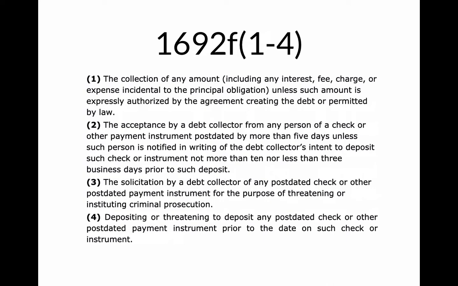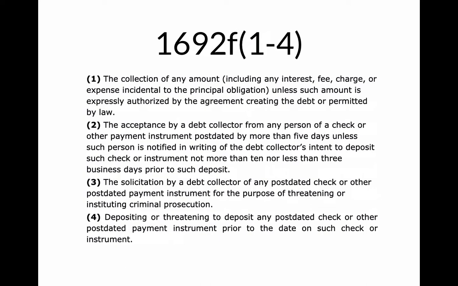I mean, if we take a step back, this law is saying don't do anything that's unfair. Well, subsection 1, if you're adding money, charges that you're not allowed to add, how would you describe that? Fair or unfair? It's unfair. What about if you lie to somebody about a post-dated check? Or maybe when you agree to accept it and deposit it, you tell the truth, then you change your mind, you deposit it quicker, or you don't give the consumer warning. Well, that's unfair. Or number 3, you request a post-dated check to then use that as some kind of blackmail against it. Well, that's unfair.